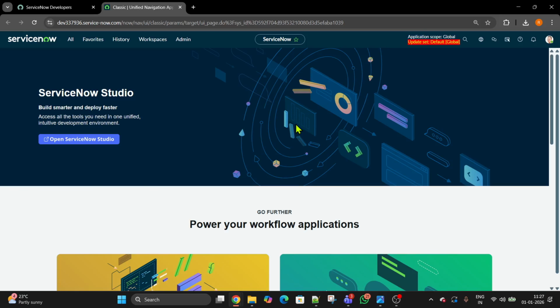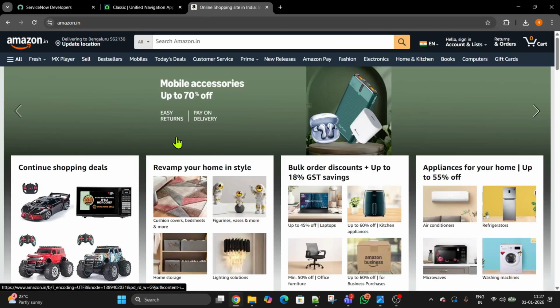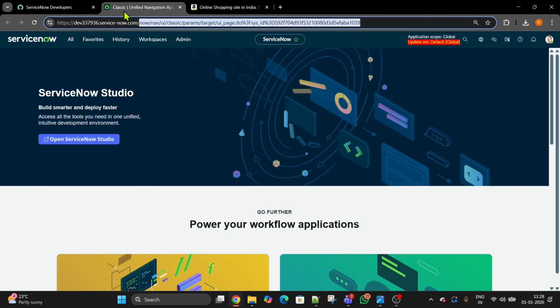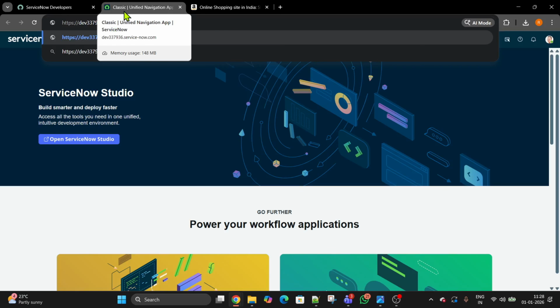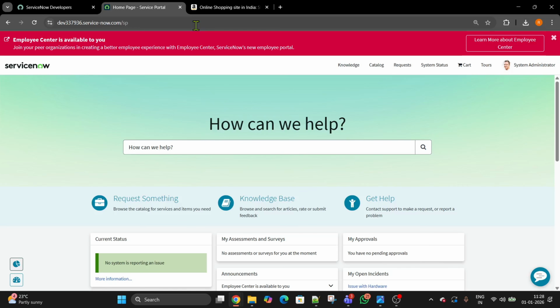But a portal is nothing but your website. ServiceNow is also a website. For example, take Amazon.in. Amazon is a website where you can go and purchase products. Exactly, ServiceNow has its own portal called Service Portal, SP. SP stands for Service Portal. If you press enter, you will land on the portal. Let's wait for this page to load. Now this is the home page of ServiceNow. Similarly, we have Employee Center, which we call the ESC portal. Similar to this, how to build a portal from scratch is what we're going to learn here.